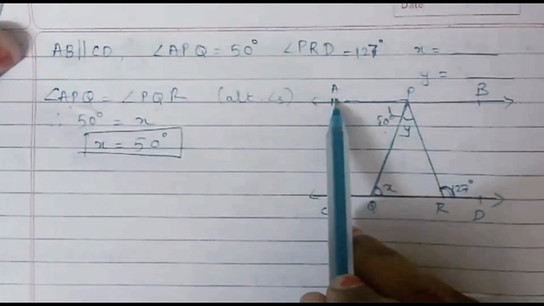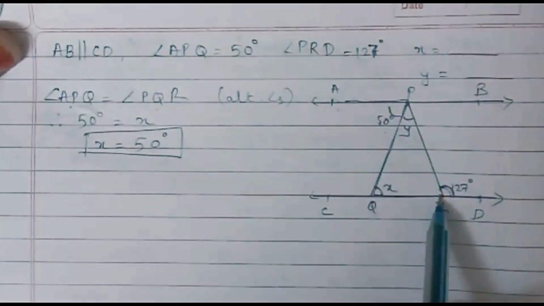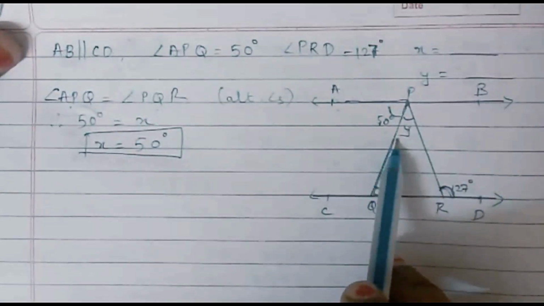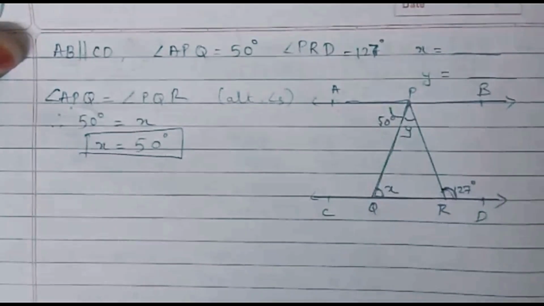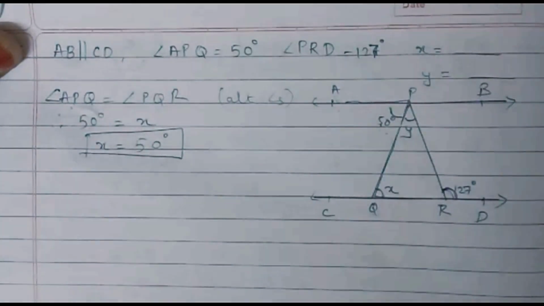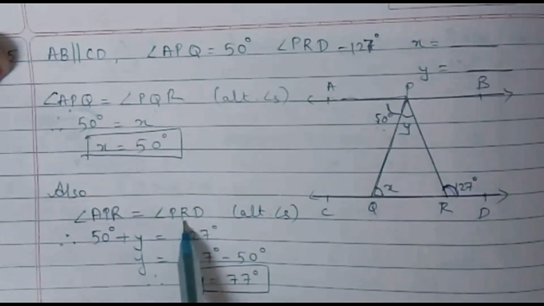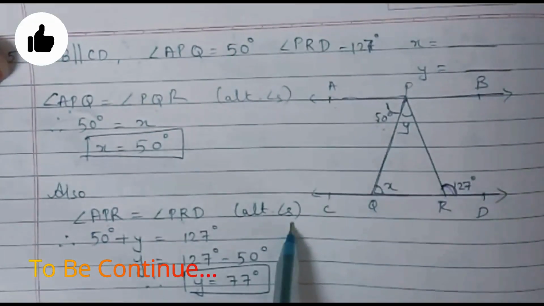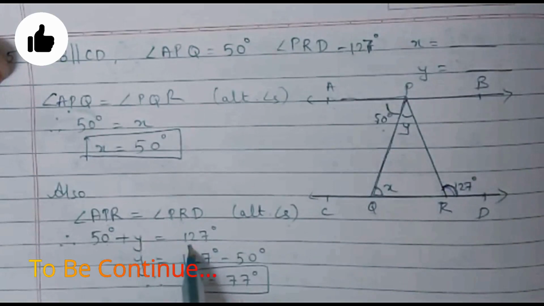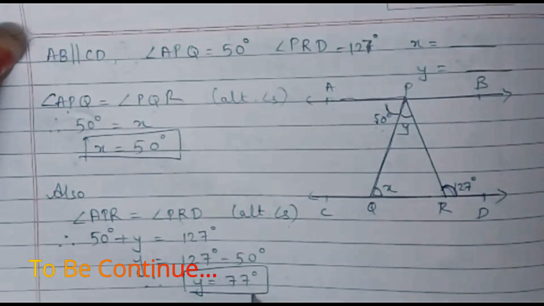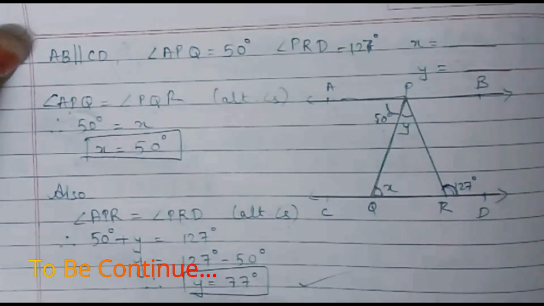So again I can say angle APR is forming an alternate angle with PRD. So 50 plus y will be equal to 127, and in this way we can find the value of y. Let me write. Okay, so I have written angle APR is equal to angle PRD, which are forming alternate angles. So 50 plus y is 127 degrees. So y will be 127 minus 50, which is equal to 77. So this was a very short sum.